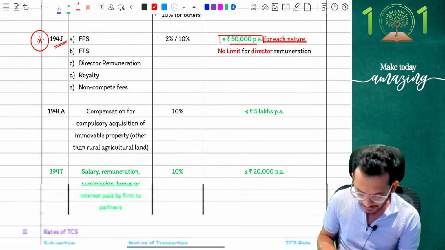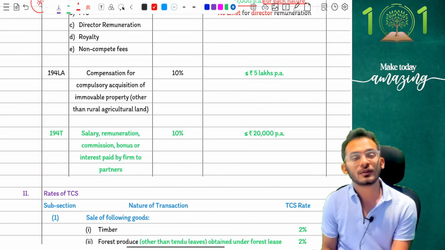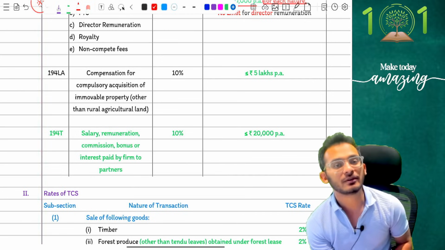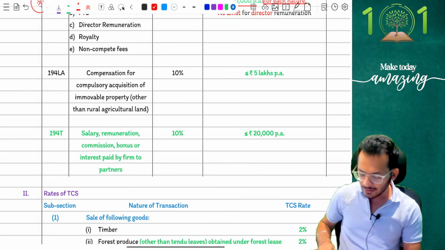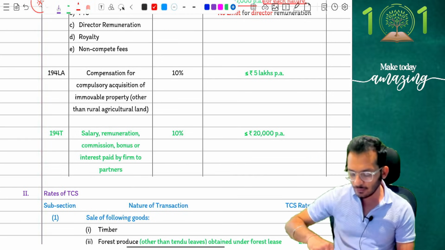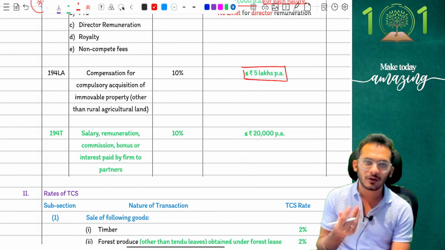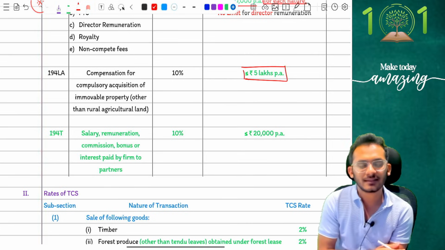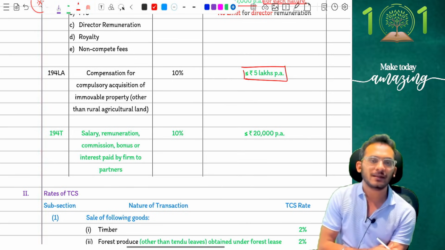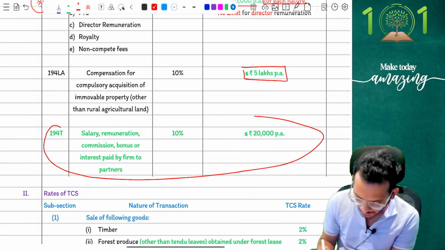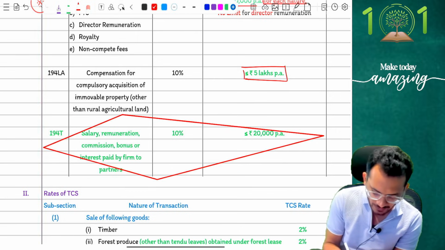Yes, good. Next one was your 194LA, which was talking about compulsory acquisition. Compulsory acquisition last year had a threshold limit of 2.5 lakhs in your book. Now you can remove the 2.5. You now have a threshold limit of 5 lakh rupees. Which means income tax says for compulsory acquisition, I will no more deduct TDS up to 5 lakh rupees. Clear?